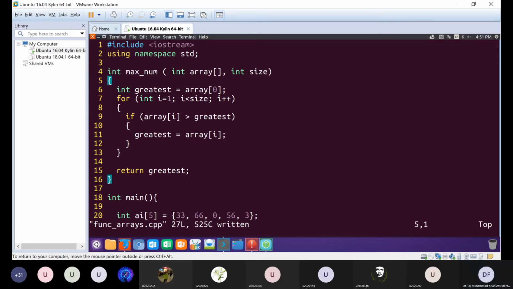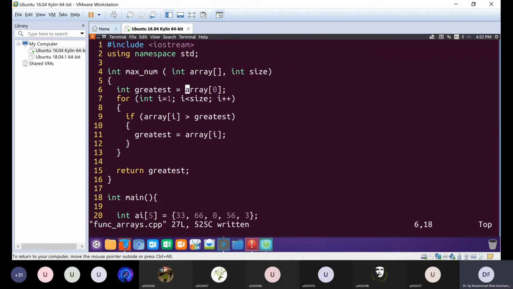Once we receive the array and the number of elements, we will traverse this array. By traversing, I mean we will look at each element of the array and compare its value to this value greatest.